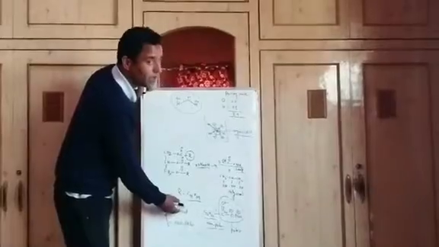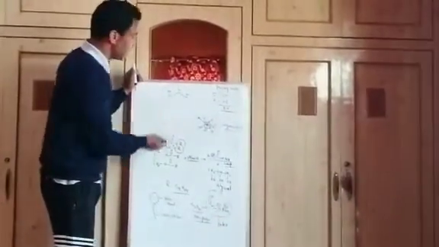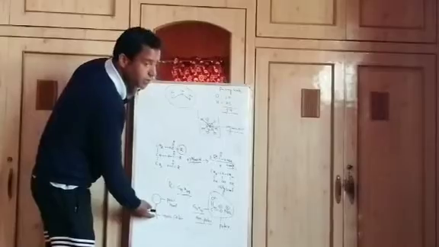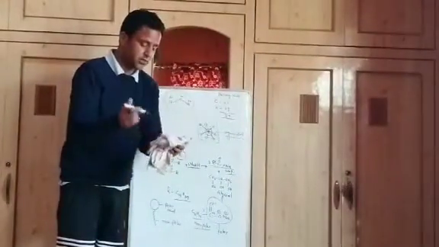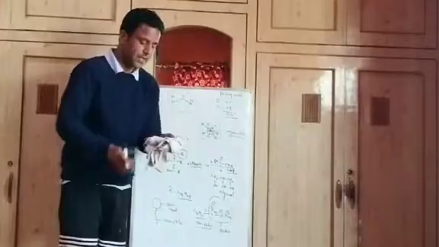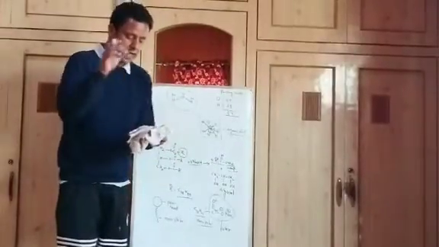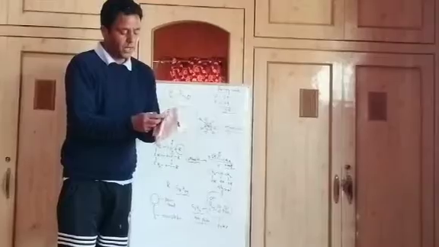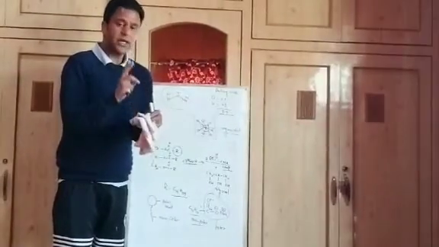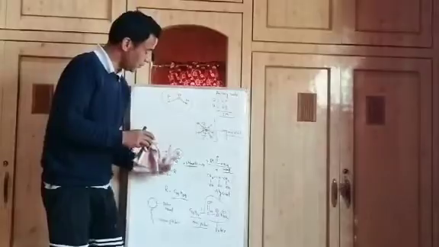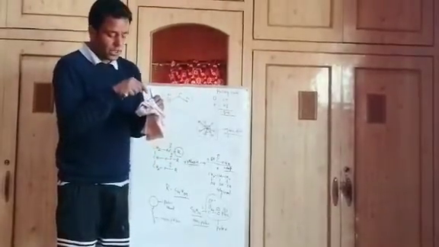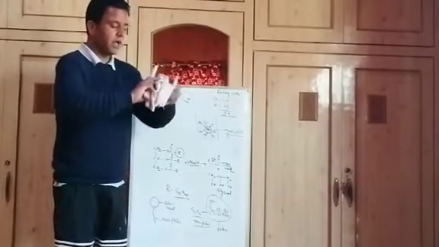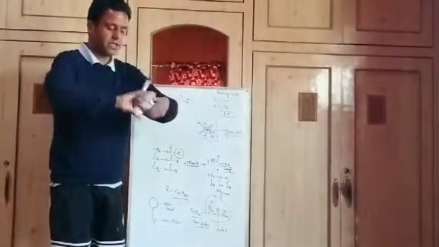Now the polar head, we can also say, is hydrophilic because it loves water, and the tail is hydrophobic because it hates water. Now once the micelle is formed, for example, if we have this cloth piece containing some organic dirt, I am going to dip it in the water and apply soap to it. The soap molecules have two parts, a polar head and a non-polar tail. The polar head gets dissolved in the water and the non-polar tail gets dissolved in the organic dirt. Now I am agitating this cloth.